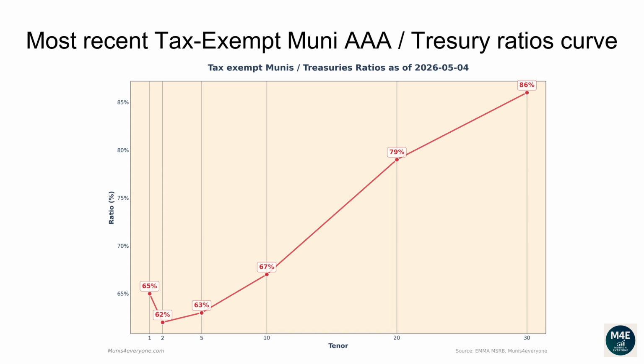The current one-year ratio is 65%. The 2 years ratio is 62%. The 5 years ratio is 63%. The 10 years ratio is 67%. The 20 years ratio is 79%. The 30 years ratio is 86%.